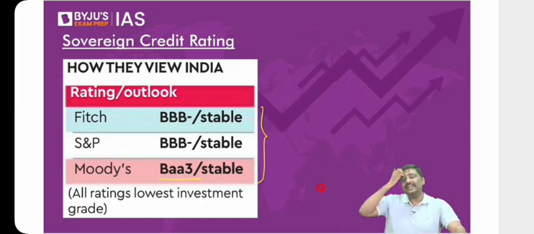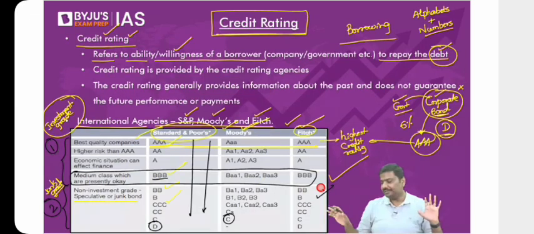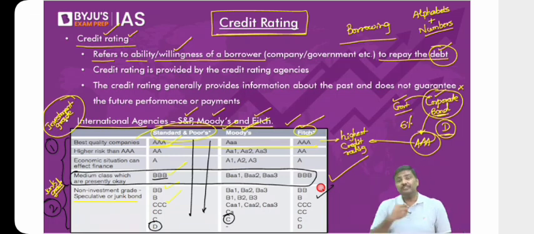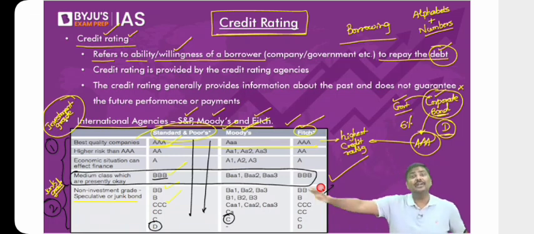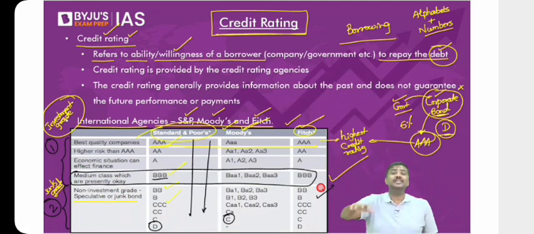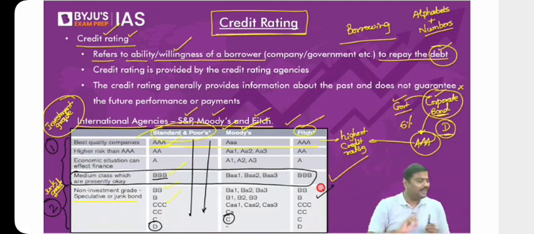Now some of you are asking how credit rating is determined. Don't worry, I'll tell you. Generally, from one company to another, the methodology they use will be different, and what parameters are considered will also be different. So there is no uniformity. I repeat, there is absolutely no uniformity in the methodology of credit rating. And you don't have to read that. That is nowhere relevant to UPSC.